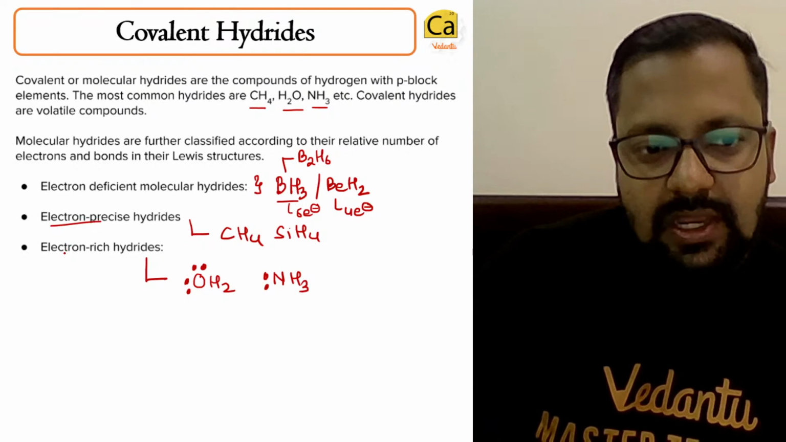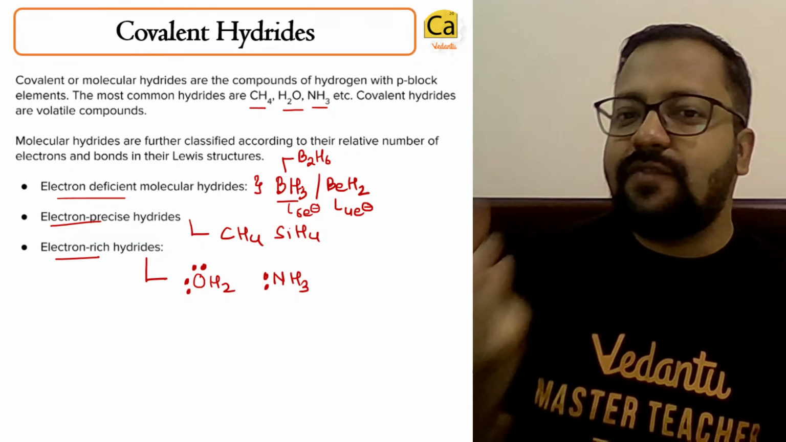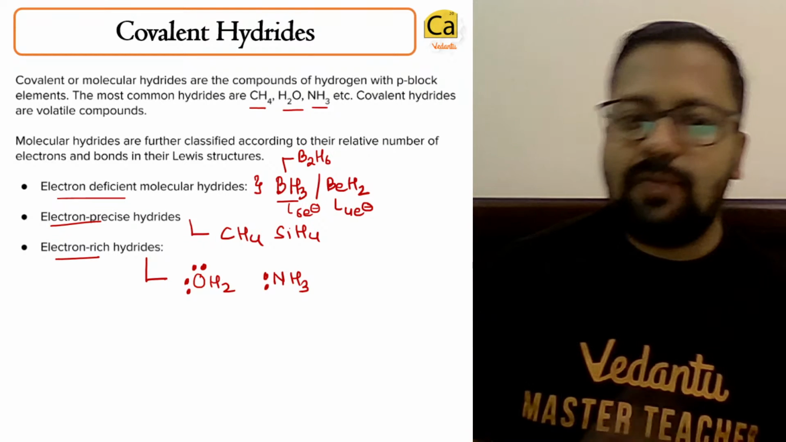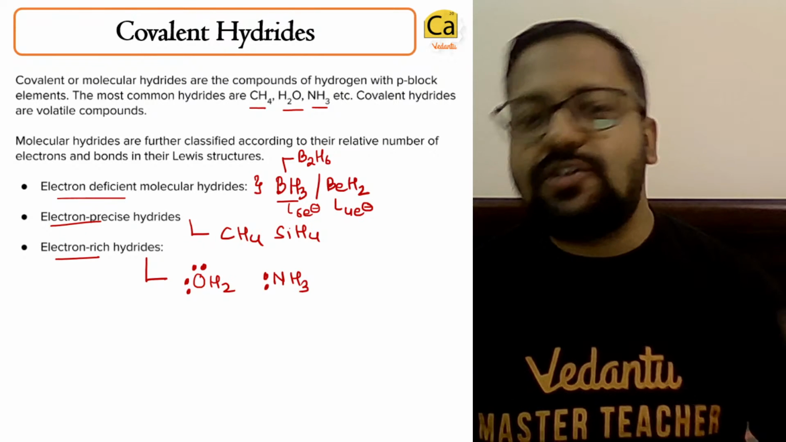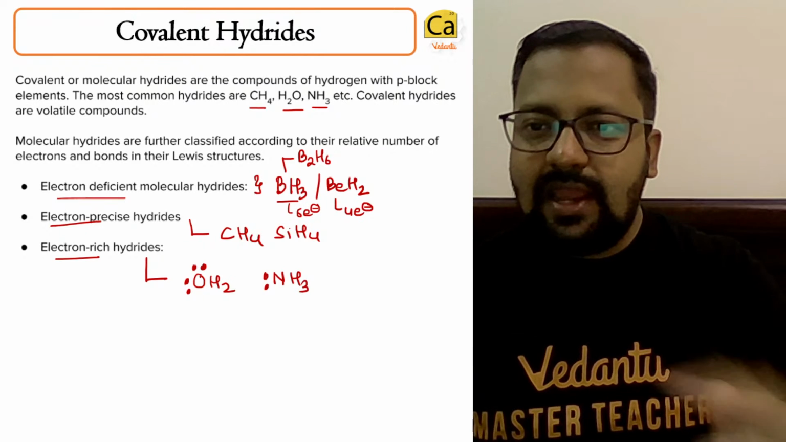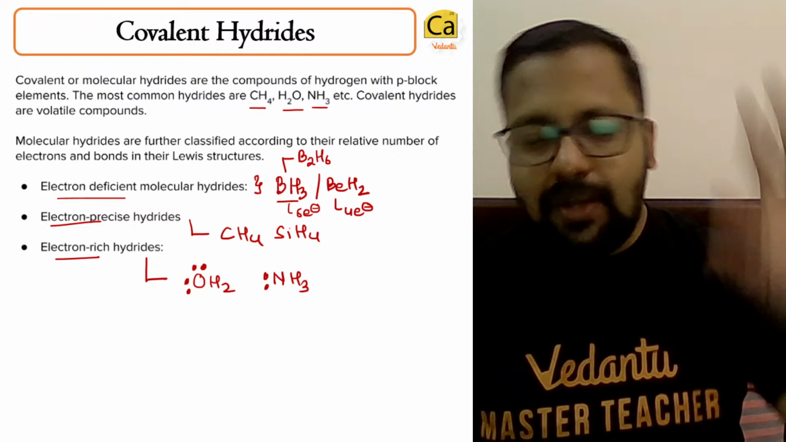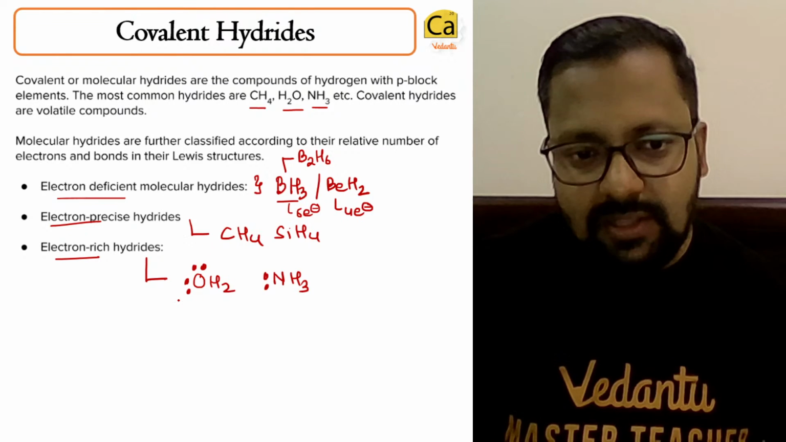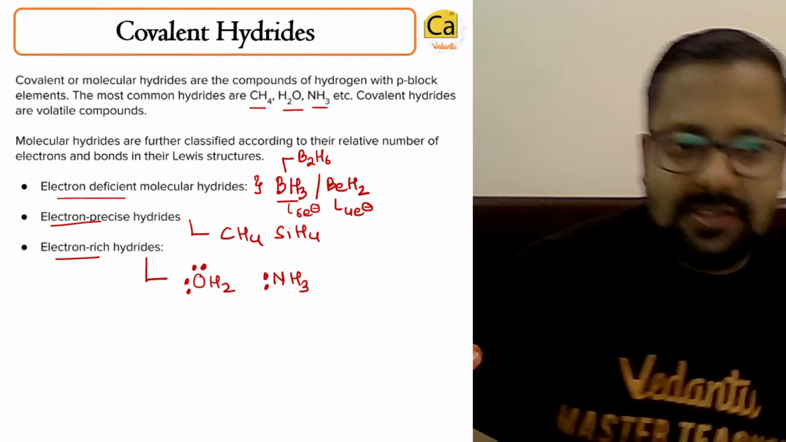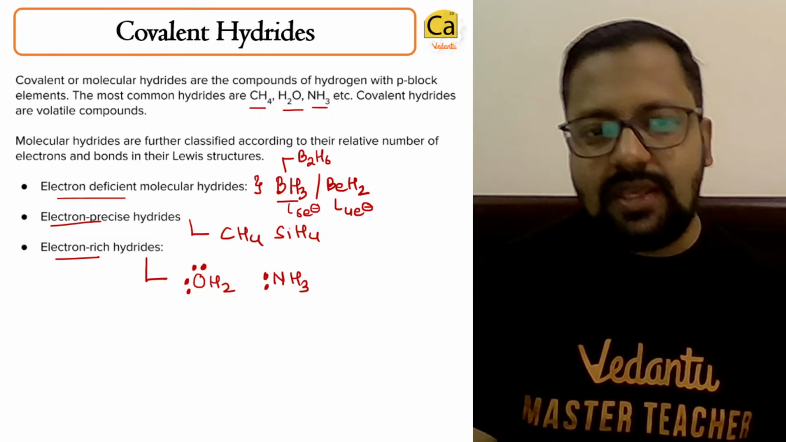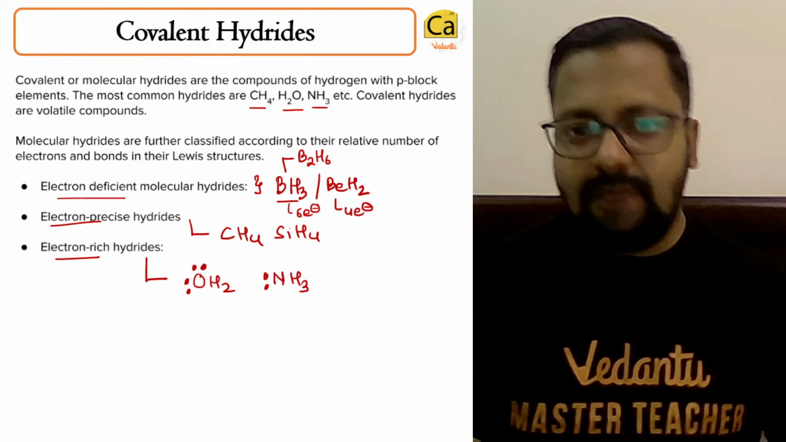This classification as electron rich, electron precise, or electron deficient depends on the nature of the central atom. The central atom in B2H6 or BeH2 is electron deficient, so it becomes an electron deficient hydride. Electron precise means exactly 8, no excess electron to be donated. Electron rich means exactly 8, but there are excess electrons which can be donated in the form of lone pairs. Okay, clear? Is this understood? What is a covalent hydride? It's pretty easy. We do not have to dig deeper than this.